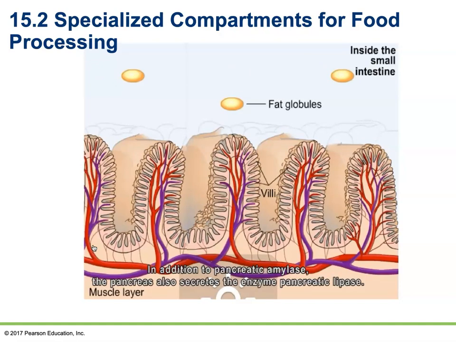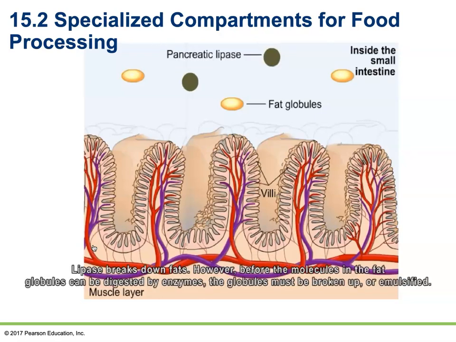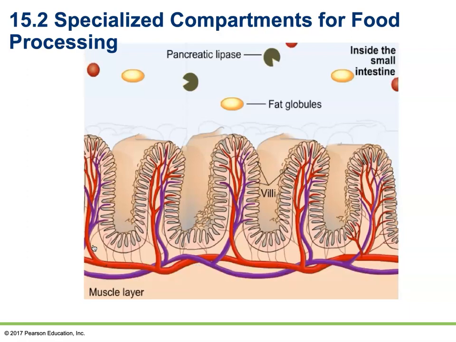In addition to pancreatic amylase, the pancreas also secretes the enzyme pancreatic lipase. Lipase breaks down fats. However, before the molecules in the fat globules can be digested by enzymes, the globules must be broken up or emulsified.